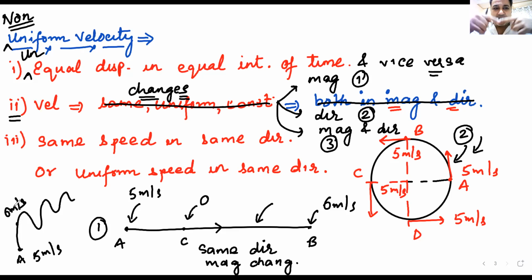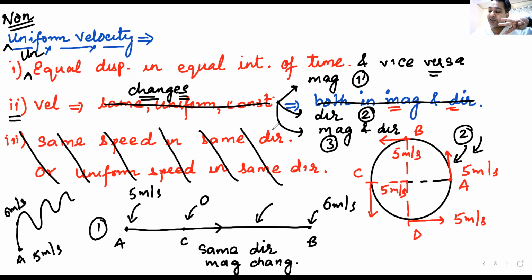Velocity changes with time. It can change in magnitude only, it can change in direction only, or it can change in both. Shall I move forward? We don't need point number 3 because it is already discussed in point number 2. The first type of velocity was uniform velocity.